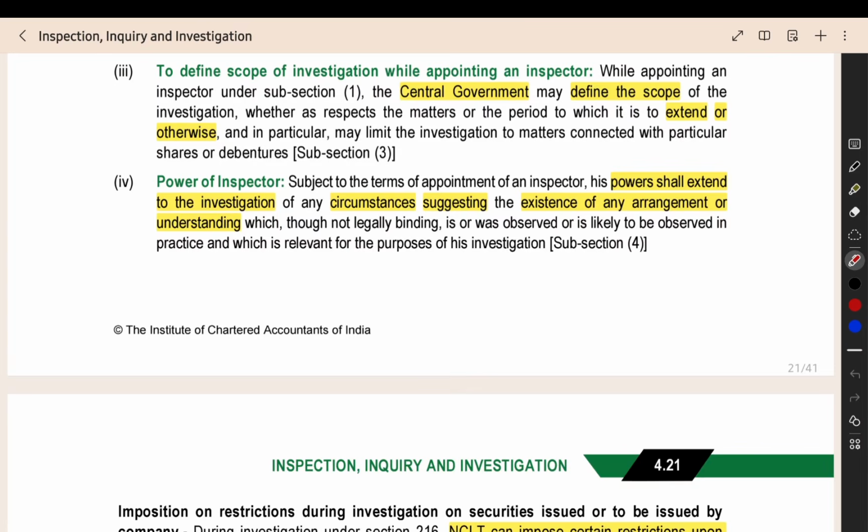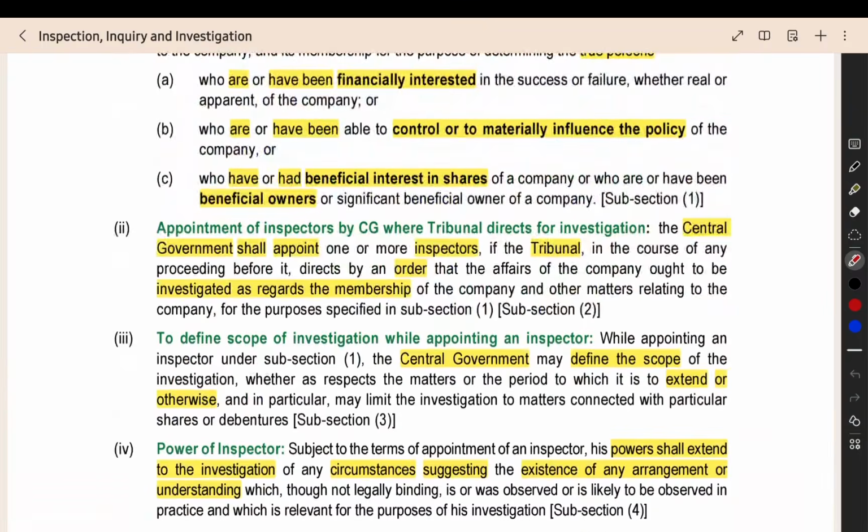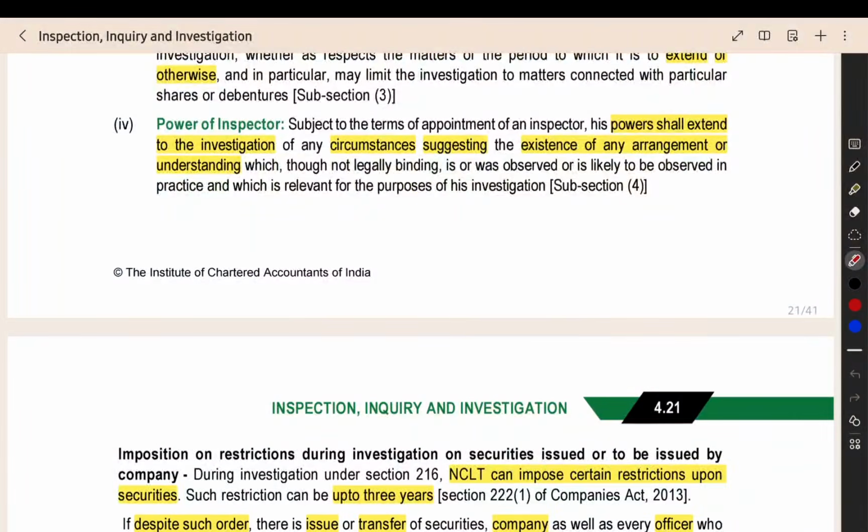Power of the inspector. What are all the powers of the inspector? What are all the arrangement or understanding? Even if it is informal, in that case also, it can be under the control of the inspector and they can do the investigation on that. Like this point alone, I will explain in a bit more detail.